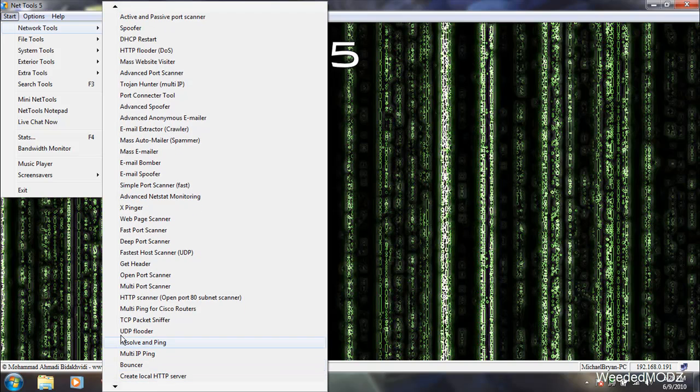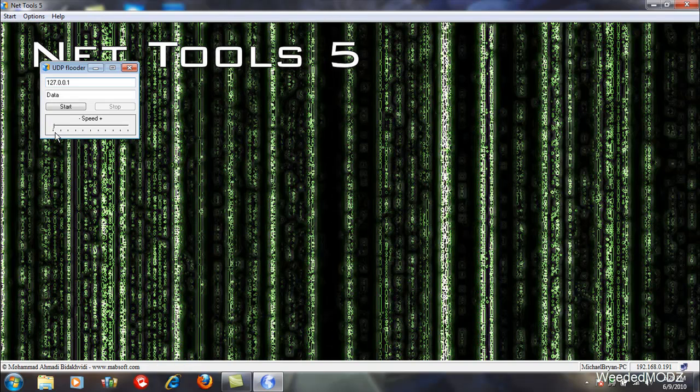But the main thing that you want is the UDP flutter. And this right here is what you will use as your lag switch. Okay, you want to change this, the 127.0.0.1. I'm going to change it to 27.27.27.27. And right here, you want to type data in a couple of times.